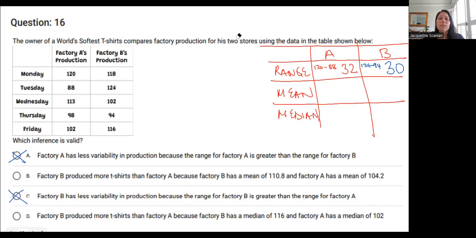For group A, the numbers in order are 88, then 98, 102, 113, and then 120. So the median is 102.